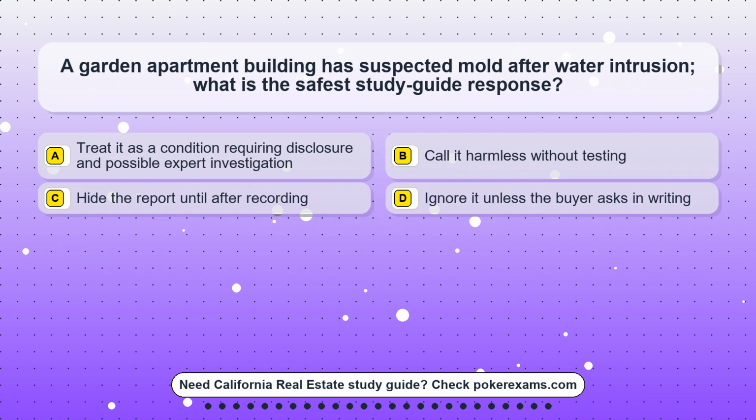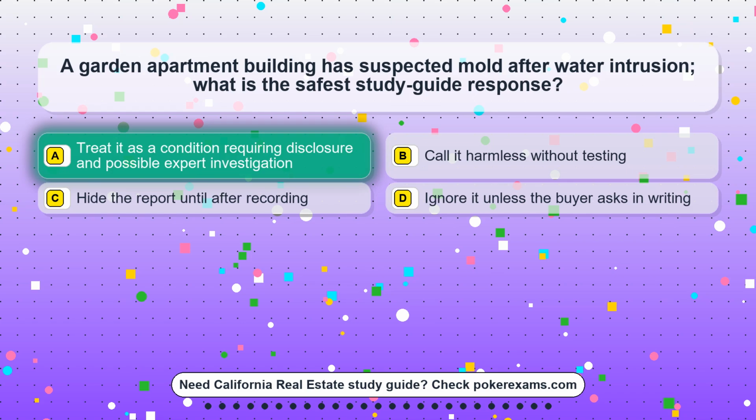Question 16. A garden apartment building has suspected mold after water intrusion. What is the safest study-guide response? Option A. Treat it as a condition requiring disclosure and possible expert investigation. Option B. Call it harmless without testing. Option C. Hide the report until after recording. Option D. Ignore it unless the buyer asks in writing.